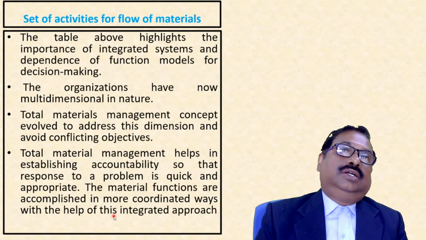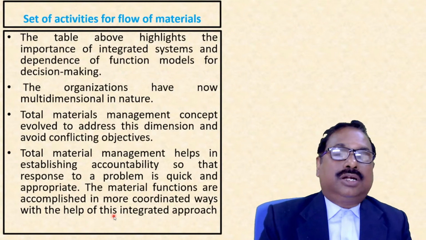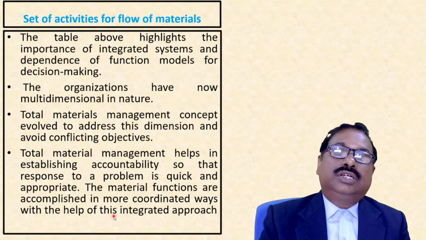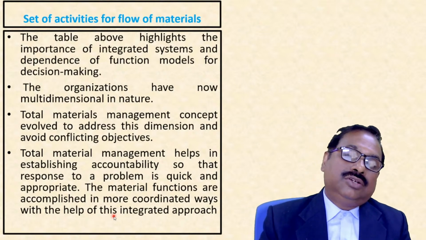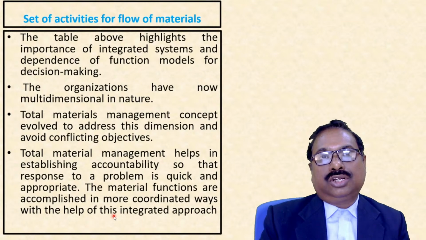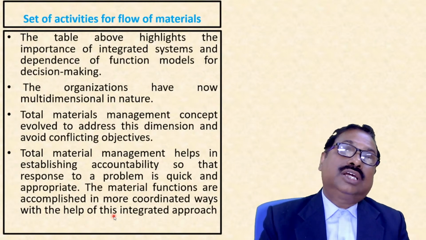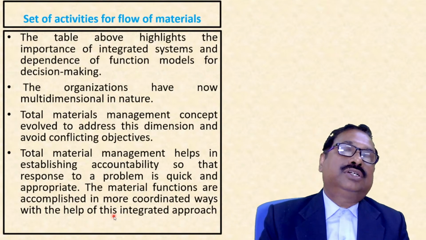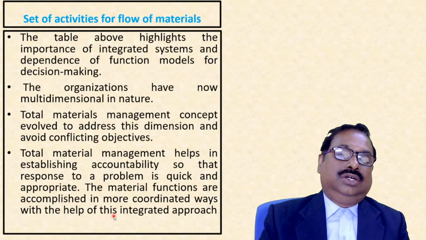But if they buy in bulk, it will come to inventory. Inventory storage is needed, inventory cost will increase, and working capital will increase, so it will have an impact on the profit and the cost.